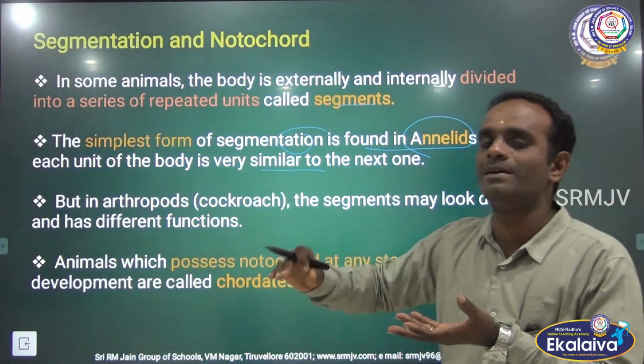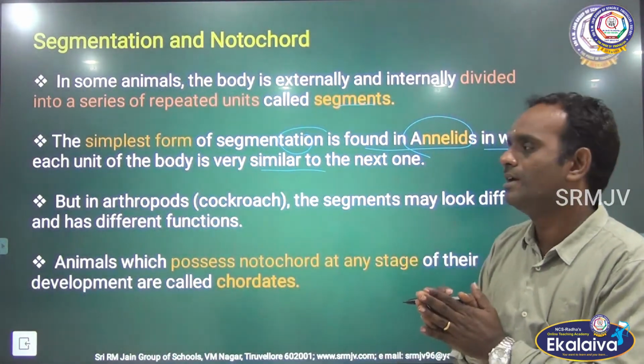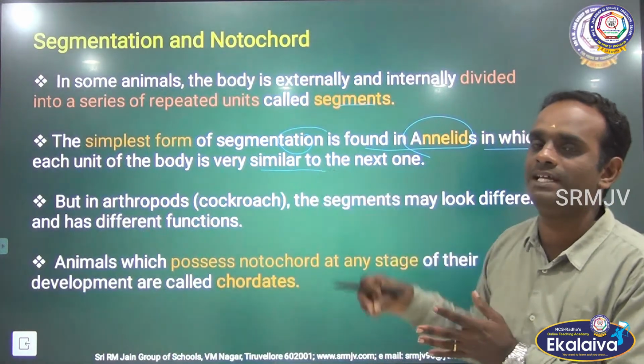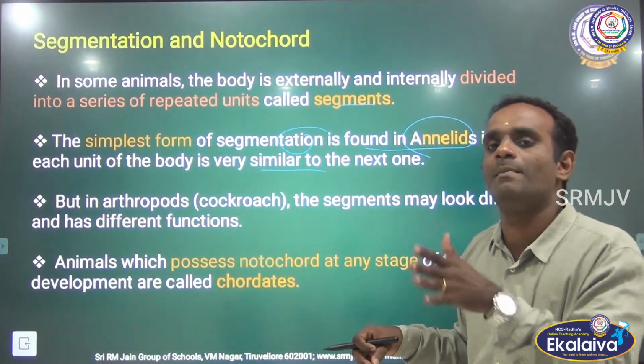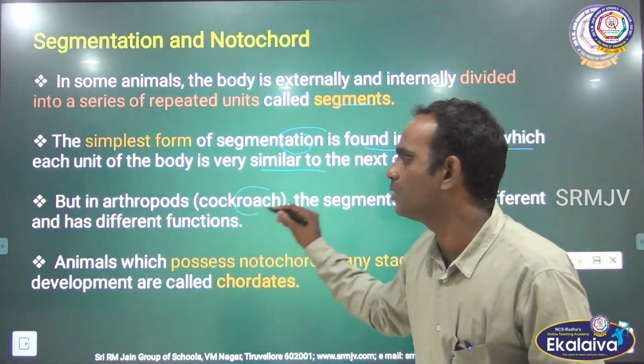So all the segments are similar, identical. Okay, so this is the simplest form of segmentation. It is only seen in the phylum Annelida. But in Arthropoda, for example the cockroach,